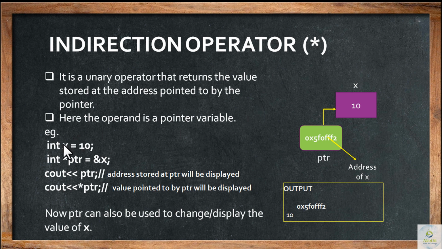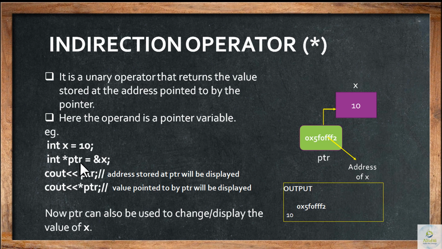Example: an integer type variable x has been declared and initialized to the value 10. There is a pointer declaration and initialization in the same line. We have not split the two parts; we have combined declaration and initialization in the same statement.